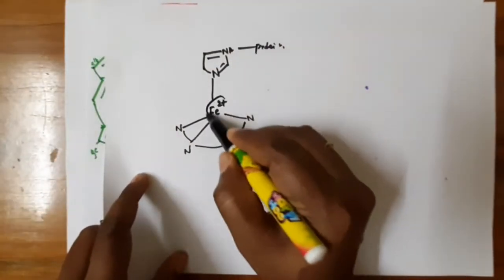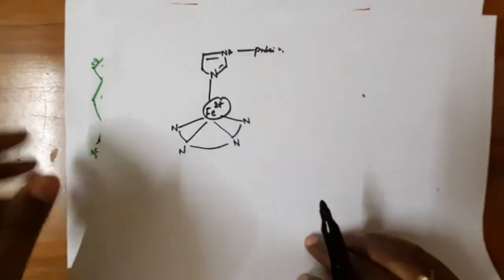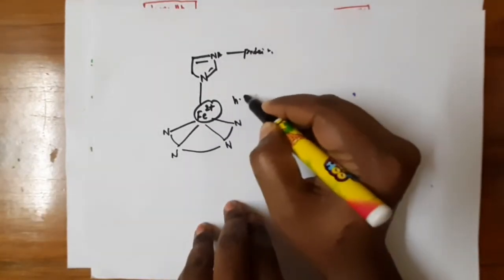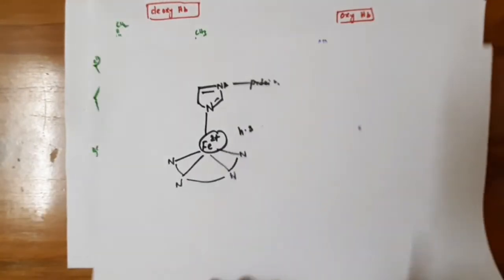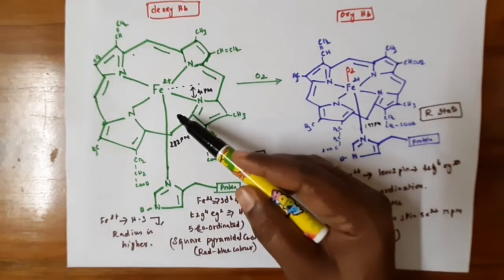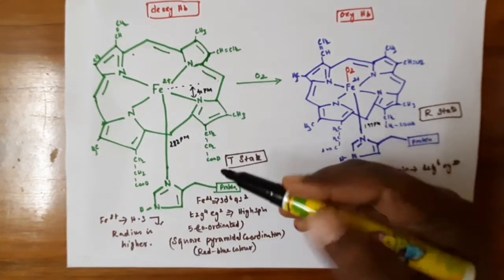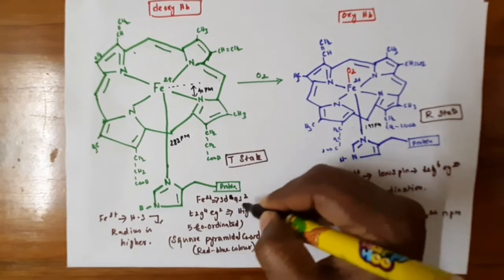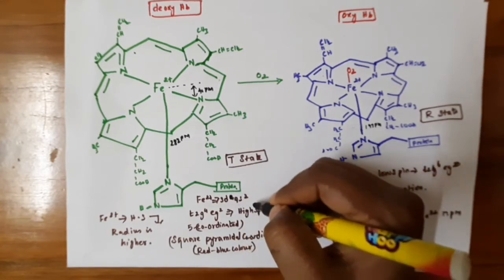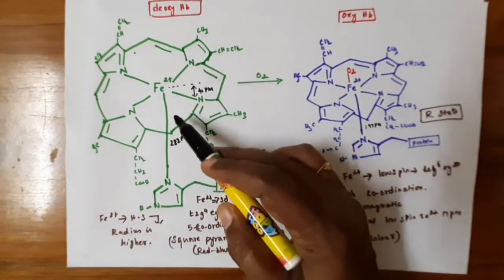Here the central atom iron was in the high-spin state. That is, 6 electrons in the t2g and eg orbitals, so the ion was five coordinated.